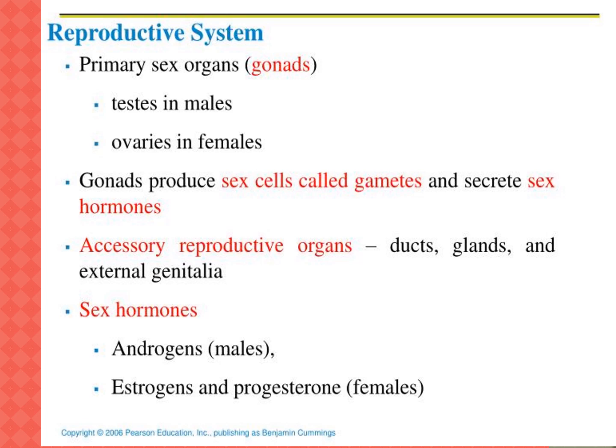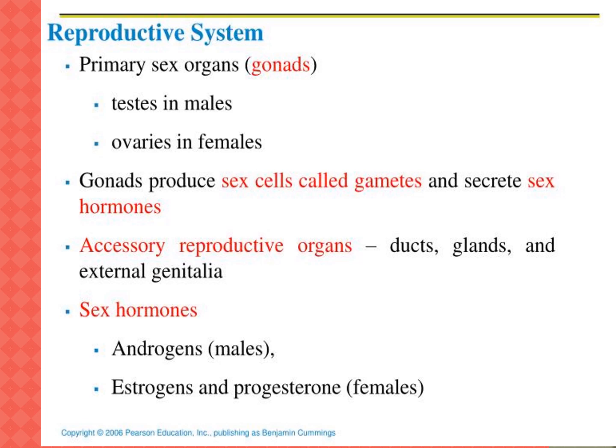The male has the vas deferens, epididymis, seminal vesicle, prostate gland and penis. These are the male accessory sex organs.